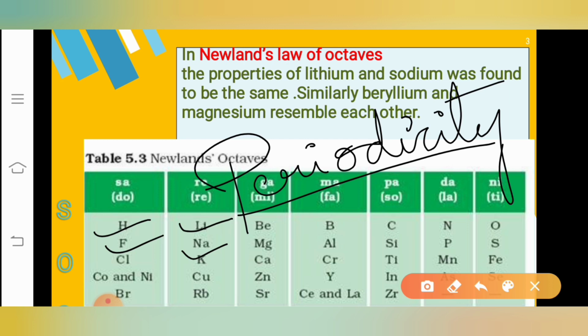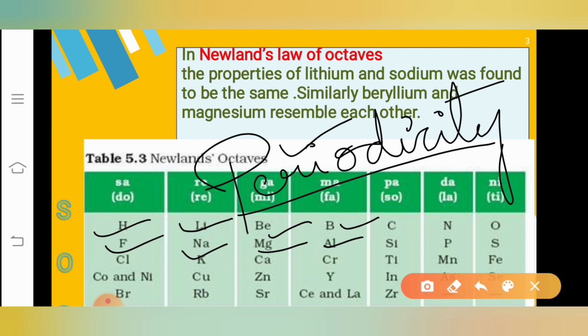Lithium and sodium also have similar properties. Beryllium and magnesium also have similar properties. Boron and aluminum, they also have similar properties, right? So this repetition he called periodicity. Clear? Now I hope you have all understood what the law of octaves is and how it is seen in the periodic table.